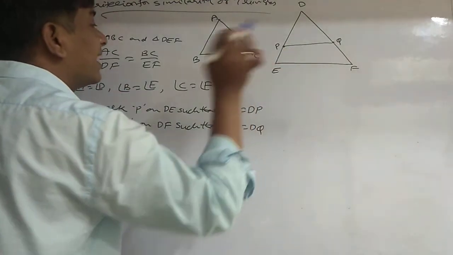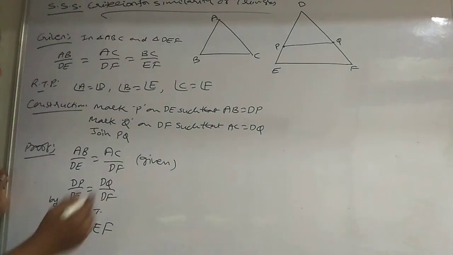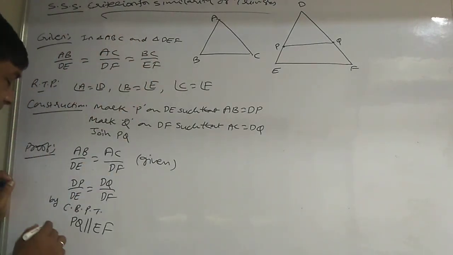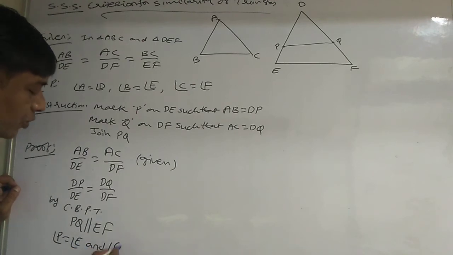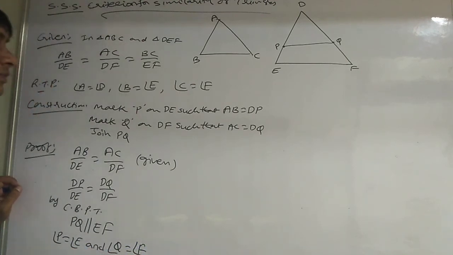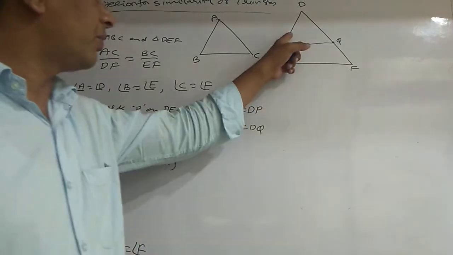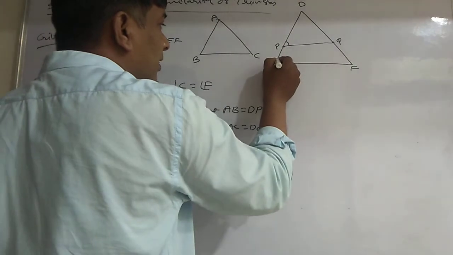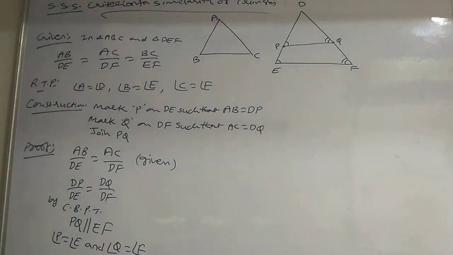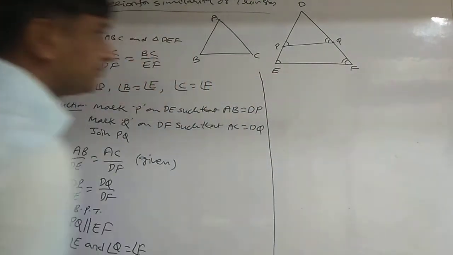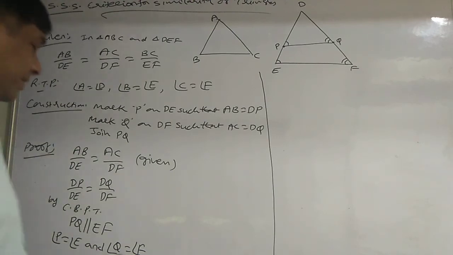Since PQ is parallel to EF, by parallel line property, angle P is equal to angle E and angle Q is equal to angle F. By parallel line properties, corresponding angles are equal. Now, see here.